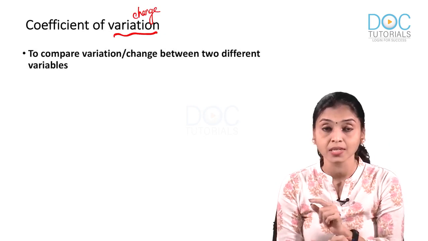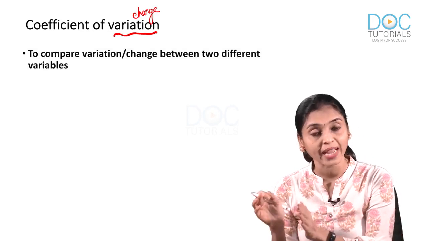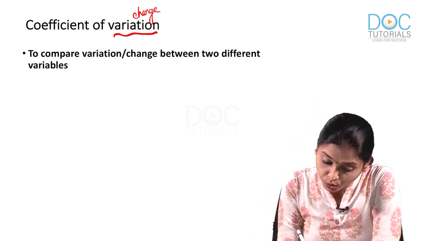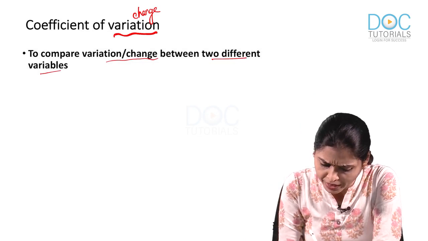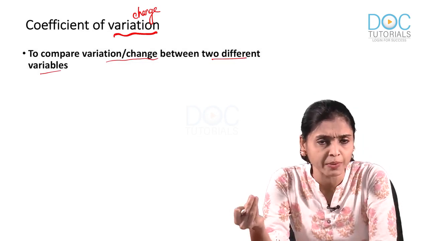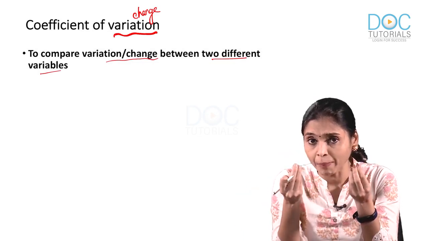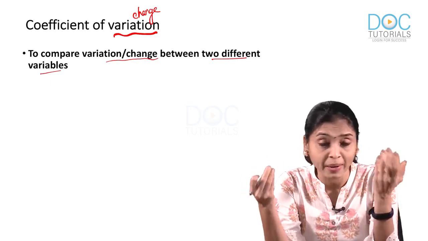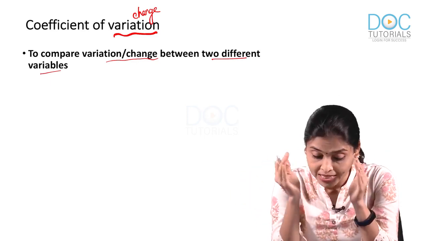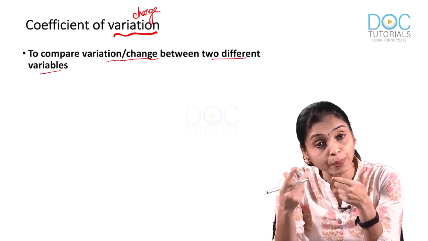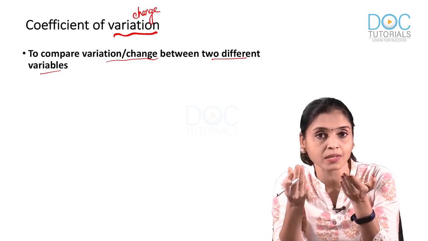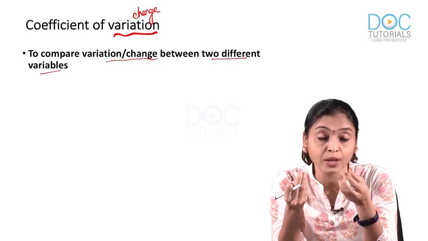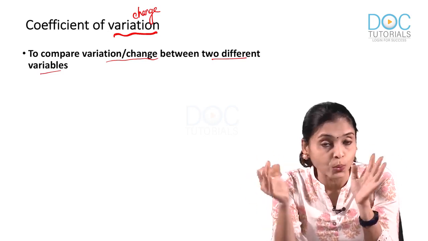That is the first definition, which is your MCQ: to compare the variation or change between two different variables. What do you mean by two different variables? Usually you compare height with height, weight with weight, blood pressure with blood pressure, BMI with BMI, right? Whereas coefficient of variation will help you compare changes happening in two different things, like height and weight, BMI and IQ, like that.